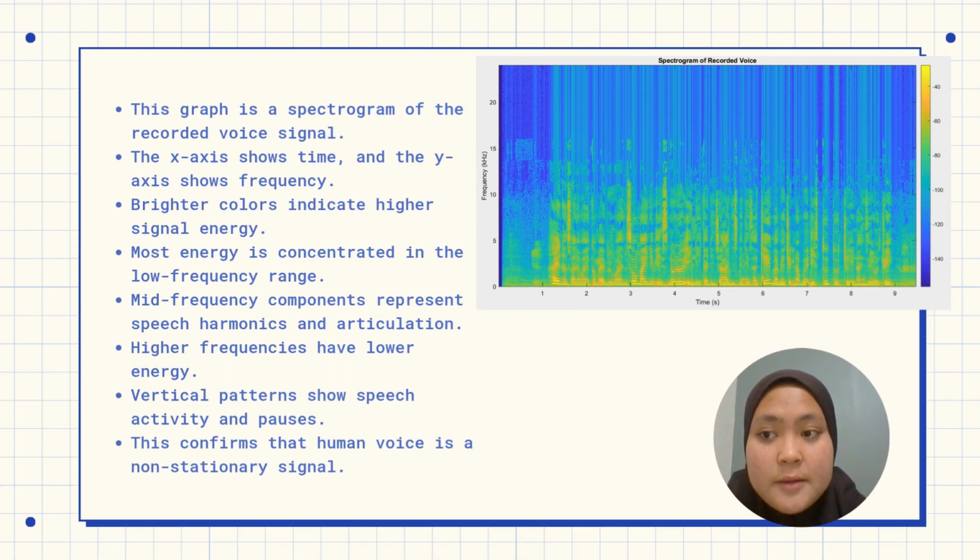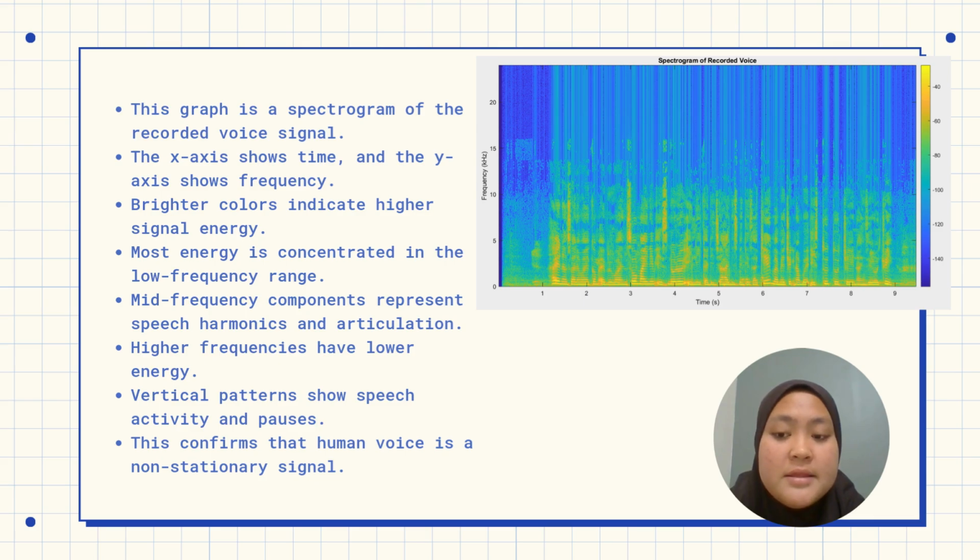For this part, it shows the spectrogram of the recorded voice signal, illustrating how the frequency content of the voice varies over time. So, from this spectrogram, it can be observed that the recorded voice signal contains strong energy concentration at low frequency, which is characteristic of human speech. Energy is also present at medium frequency due to vocal harmonics and articulation, while higher frequency components appear weaker.